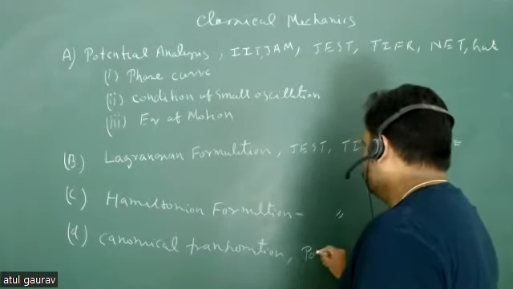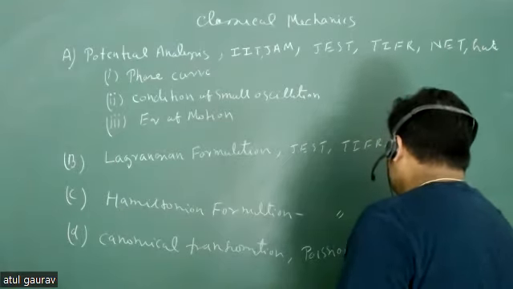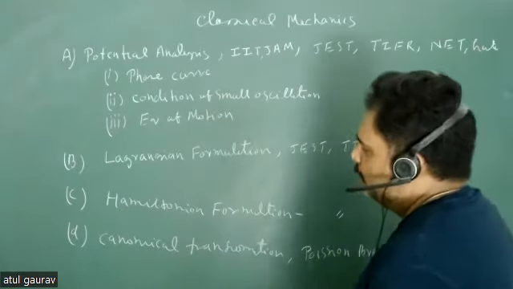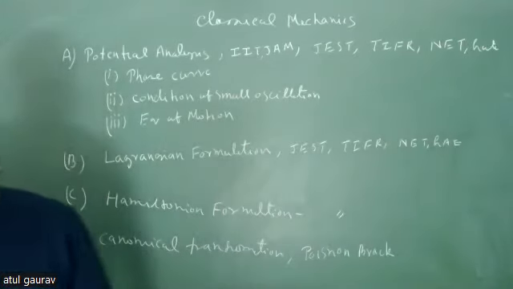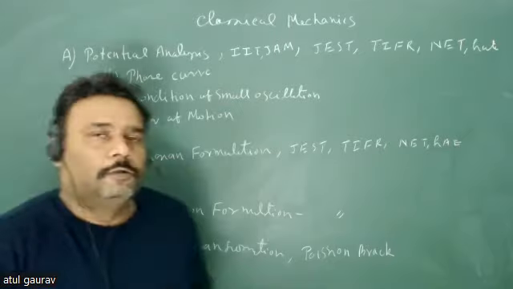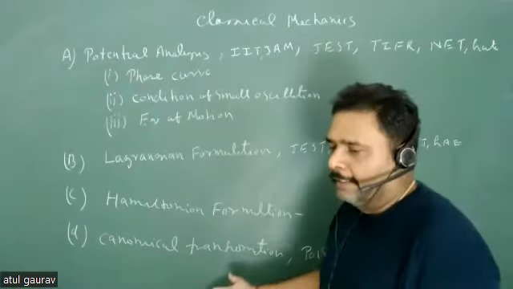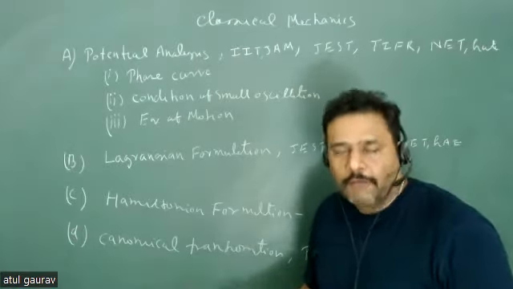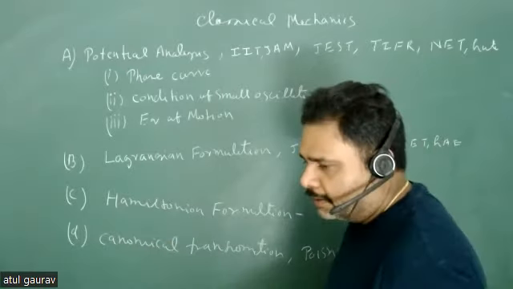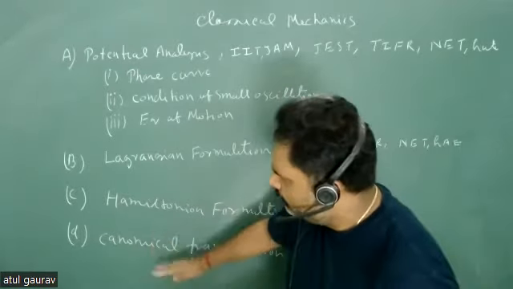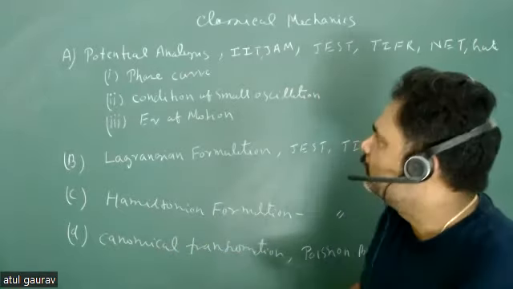Okay, so these are the formulation parts, and then we will go for the application part. Here we will also have generating function and the time evolution of any physical quantity. Everything we will try to learn in this particular segment. The Hamiltonian and this will be so deeply connected that you can easily learn all of this.